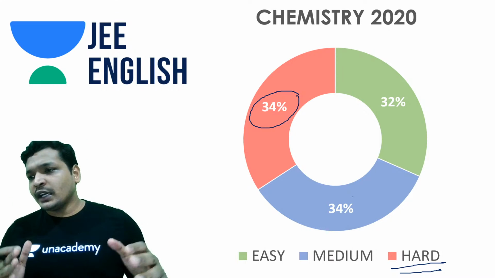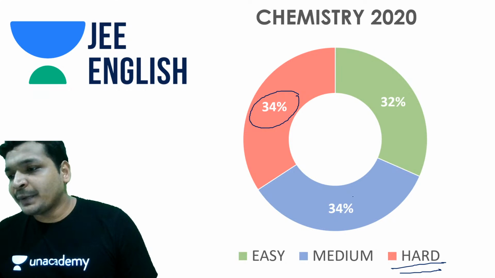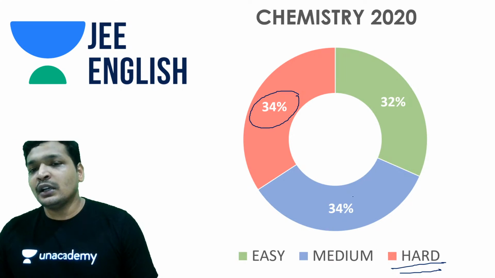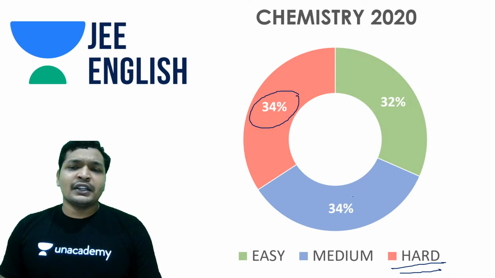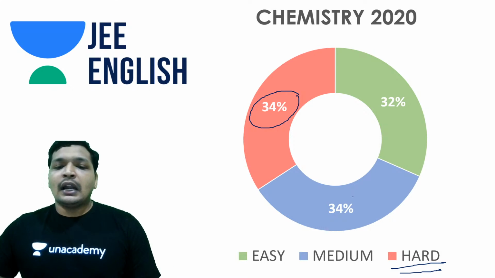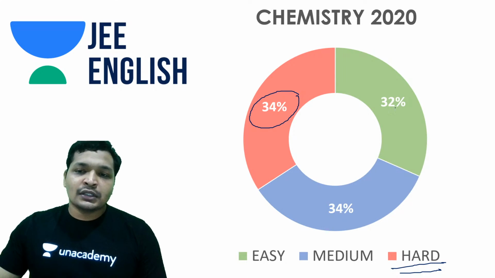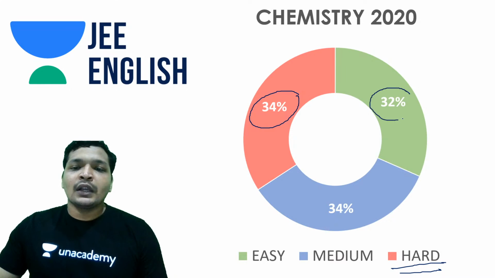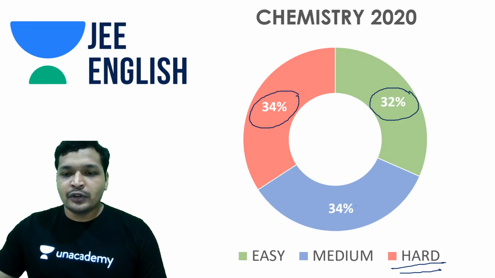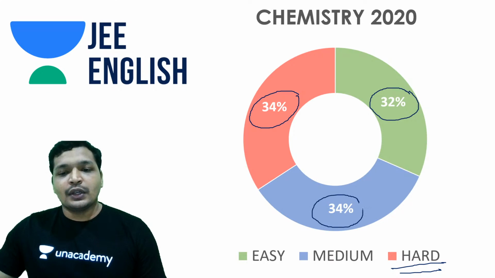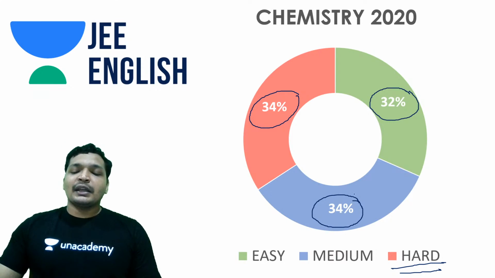This is only 2020 data, but you can't really predict things for 2021, or based on even 2019 you can't predict things for 2021. And 32% of the paper was reported to be easy, and 34% was reported to be medium, moderate. Okay, so this is about chemistry.